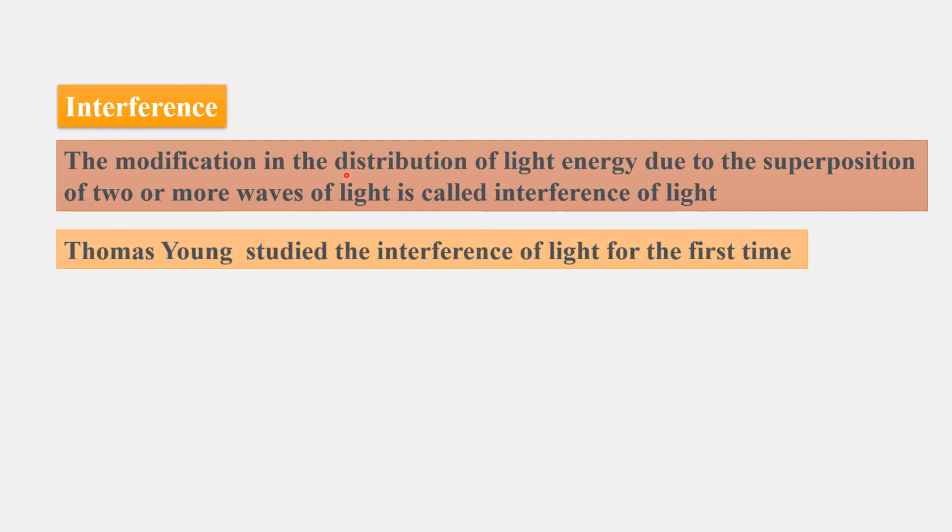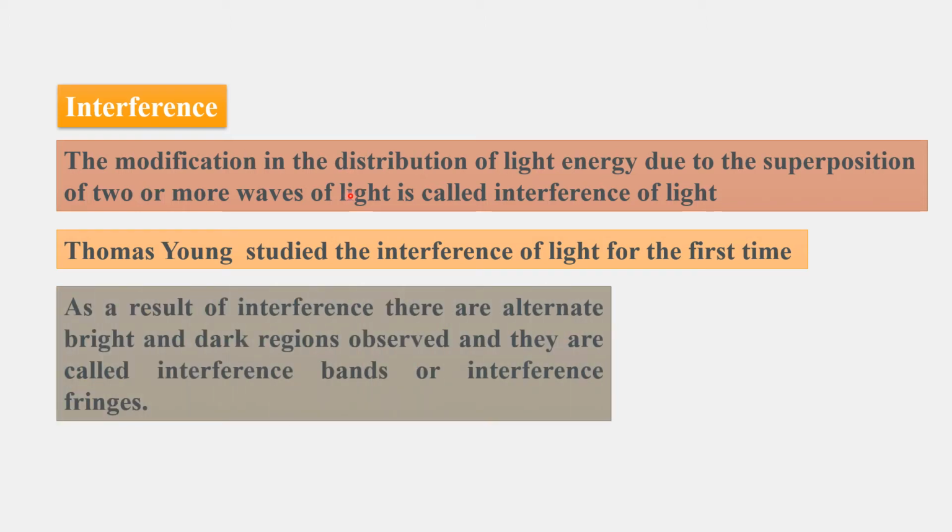Thomas Young studied the interference of light for the first time. As a result of interference, alternate dark and bright fringe regions are observed, and they are called interference bands or interference fringes.